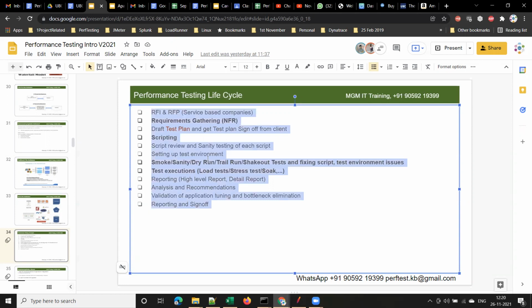If one person is handling that, that is called an individual contributor role. Okay, but in such projects they will take a minimum of 5 years experience guys only. So most of you are freshers, right? What you will be involved in is from the scripting phase to test execution, mostly from here to here. Or in some companies you have to prepare a test, but mostly you will not be involved in reporting. Clear guys?